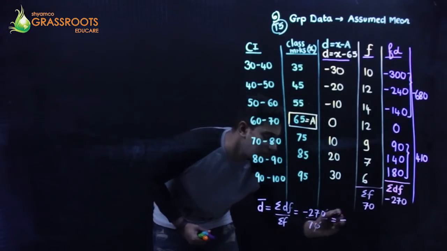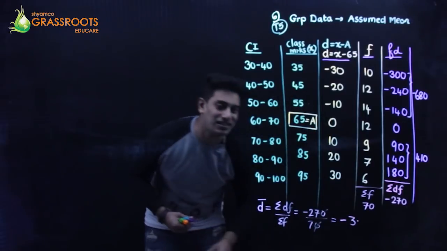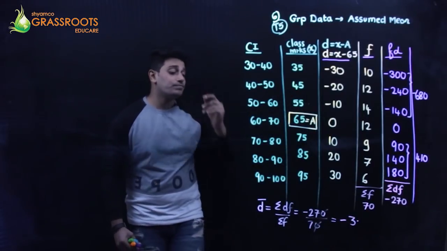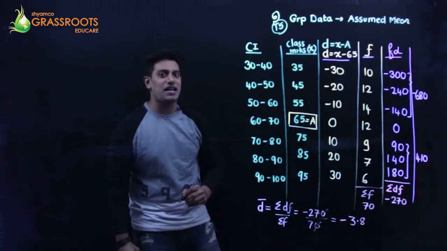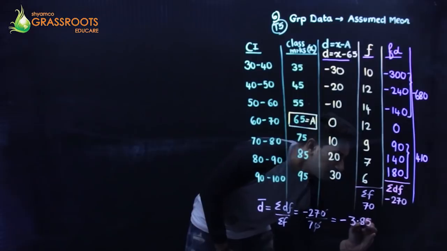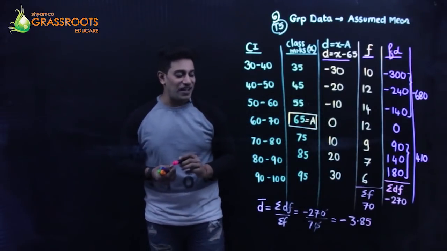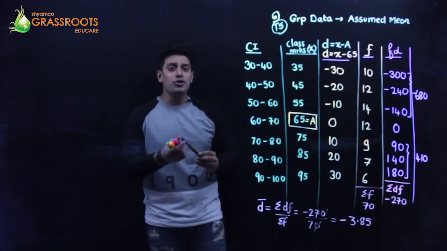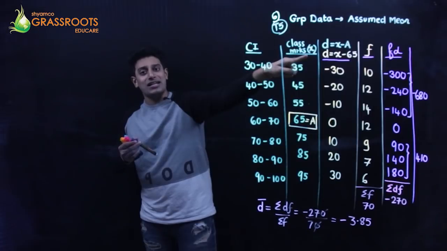Minus 7 ones are 7, 3s are 21. Carry forward 6. Point 60. 7 8s are 56. Carry forward 4. Up till 2 decimals enough. Minus 3.85. After this, I'm going to use the same formula, but in terms of a bar.